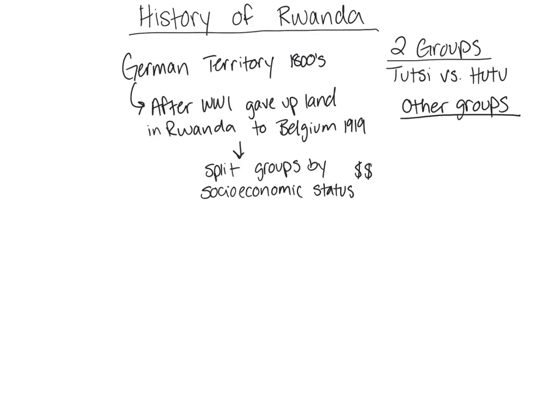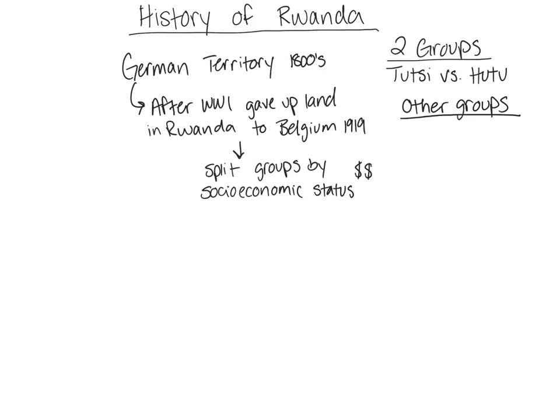All right, and it happened to be that the Tutsis were richer, and the Hutus were not. Now, does that mean that there weren't any rich Hutus? No, there of course are exceptions, but for the most part, the Belgians are going to favor the Tutsis.